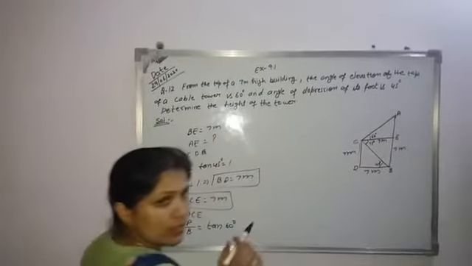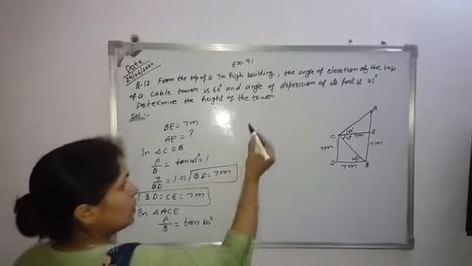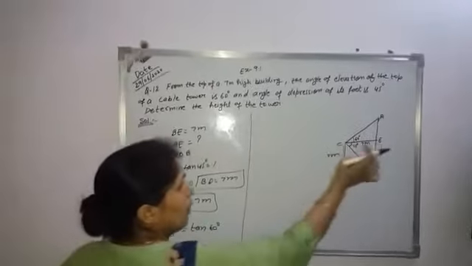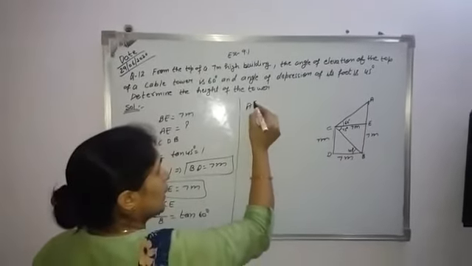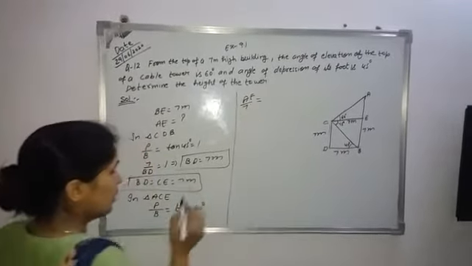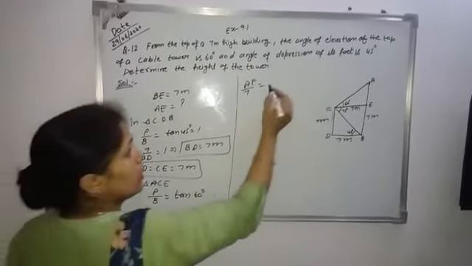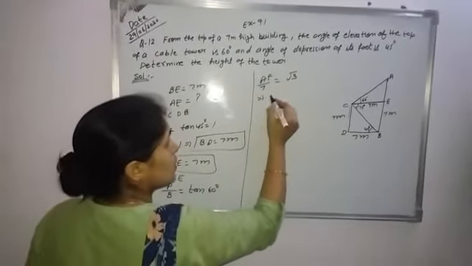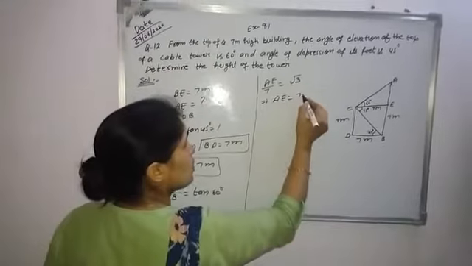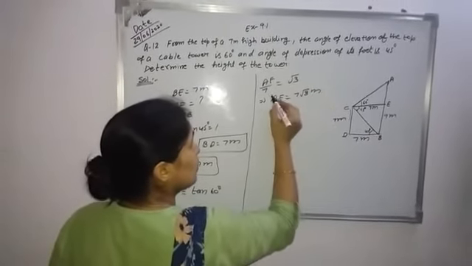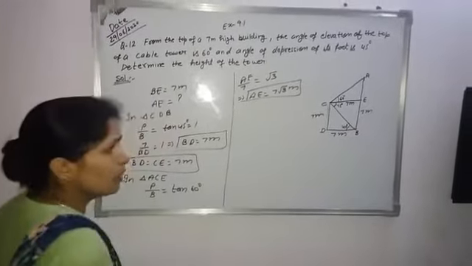Now the base value is given to us, 7. Substitute this value, and what is the value of the perpendicular? The perpendicular is AE divided by 7 equal to tangent 60, whose value is root 3. So we can say that AE is equal to 7 times root 3 meters. This is the height of AE.